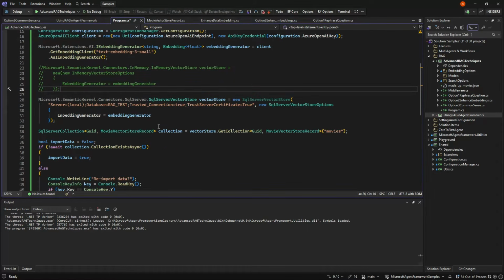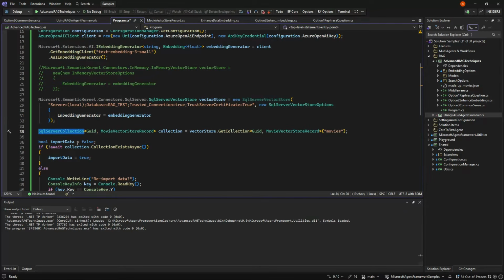And what I've done, I've switched to a SQL Server vector store. So you can see that as an example. But if you would, you could run this scenario in memory still by using this instead. But it will just take a long time because the embedding is fairly more advanced in this scenario.